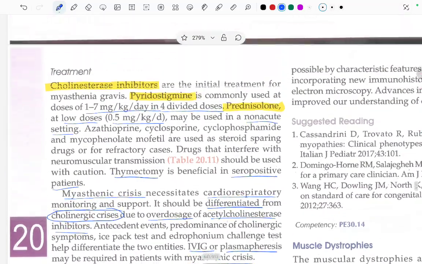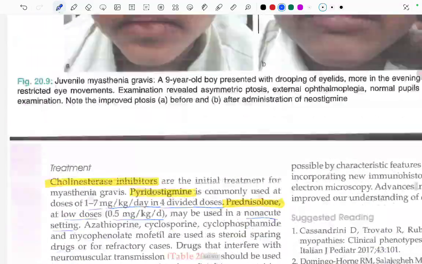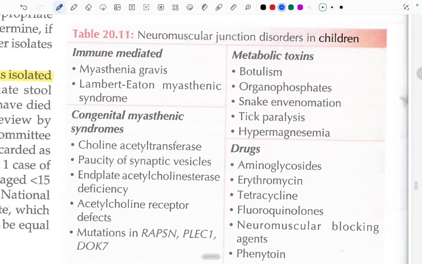So this was all about myasthenia gravis. Let's read that table which was left, the neuromuscular junction disorders in children. There are certain immune-mediated conditions. That one we read, myasthenia gravis, and there is something called Lambert-Eaton myasthenic syndrome. There are some congenital myasthenic syndromes like choline acetyltransferase deficiency, paucity of synaptic vesicles, end-plate acetylcholinesterase deficiency, acetylcholine receptor defects, and mutations in the rapsyn and DOK7 genes.